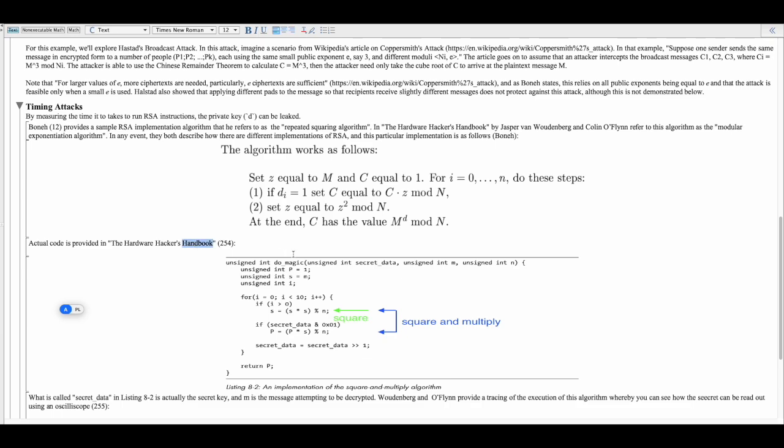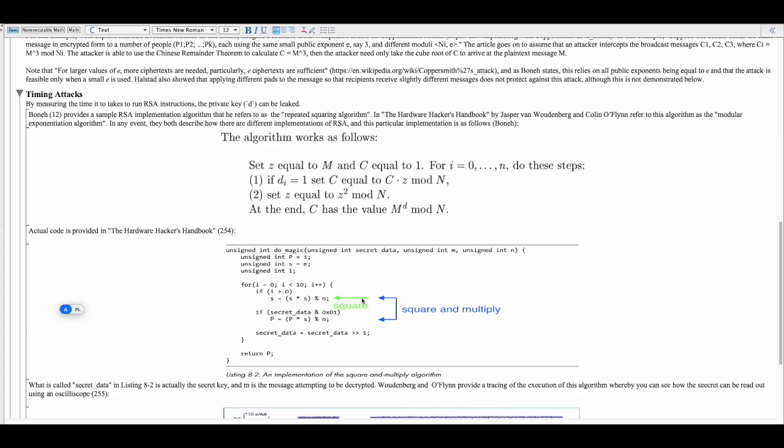This book actually provides the code. So here they say secret data. What they really mean is a secret key. So in our case it would be d. M is the familiar message, and so when we compare this to what was described in Boneh's paper, set z equal to m, so they're using s instead of z, and c equal to 1, so they're using p instead of c. But you can see that they're effectively describing the same thing.